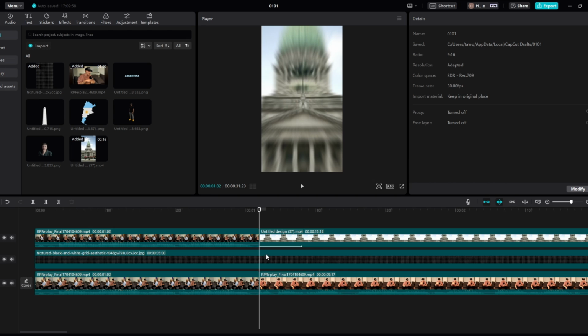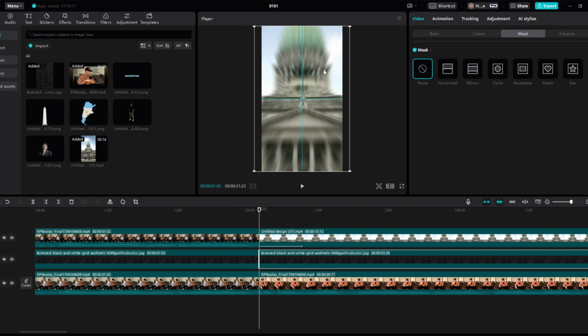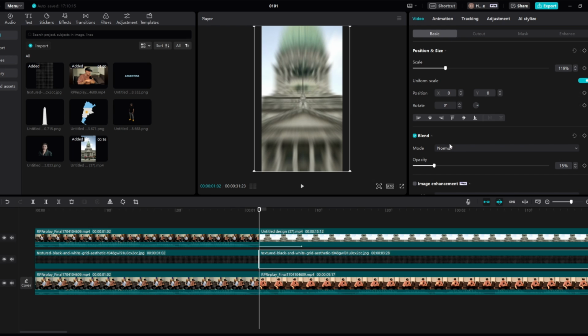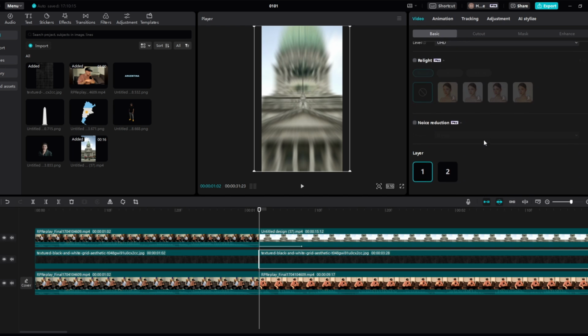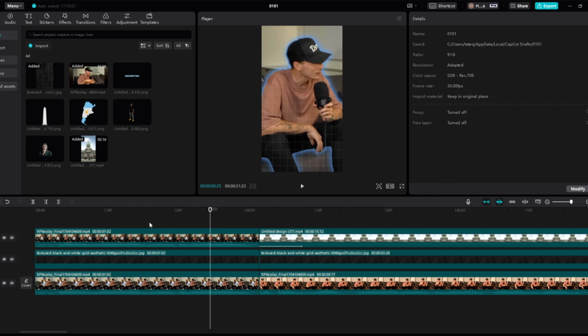And then right here, just where it splits, we're going to split this by holding Control and pressing B. And then on this second part that we split, we're going to get rid of the mask completely. We're going to drag this up, full screen it, make sure it's completely full screen. Then we're going to come back to basic, and we're going to go down actually, put this to layer 2, and keep the opacity on 15. So this is what we will have so far.